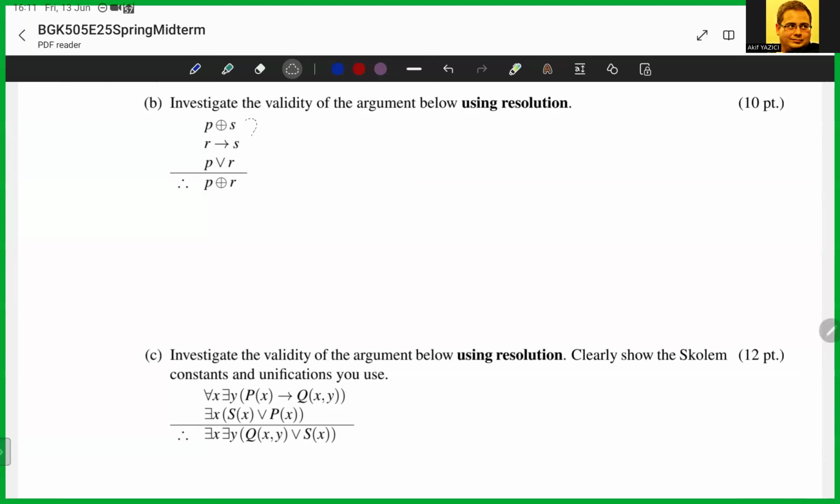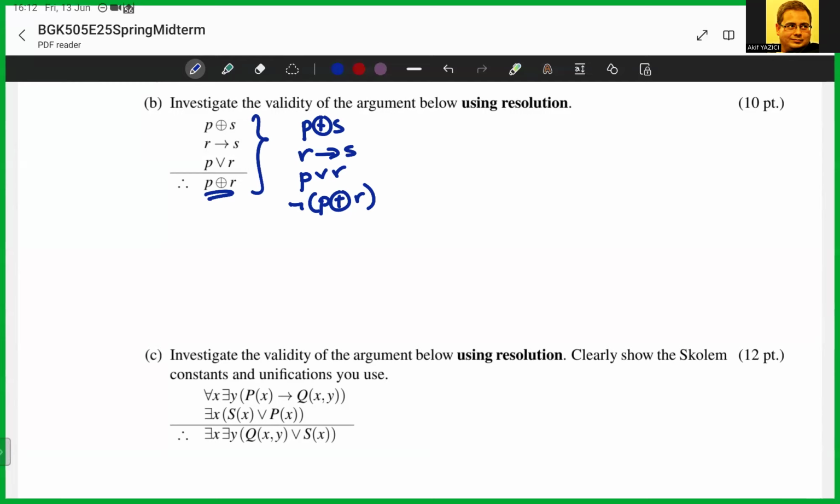So this will be P XOR S, R implies S, P or R, and negate this and take as another premise. And after I apply resolution, what I'm looking for is an empty clause. If I can reach the empty clause, I will say that this is a valid argument.